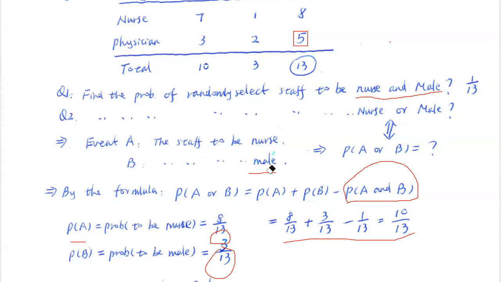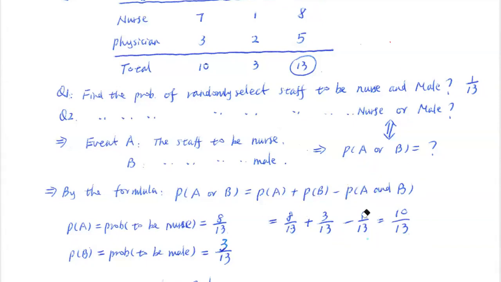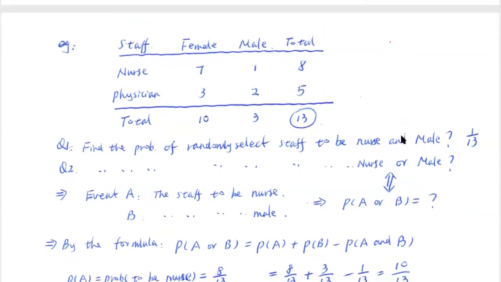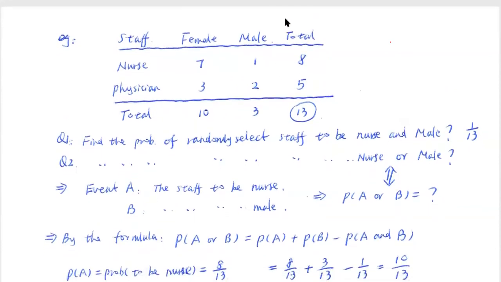Everybody, so hopefully it's clear how we plug into this formula and calculate each part. We got an answer here: 10 over 13. There is another shortcut for this 2x2 case, a relatively easy way.